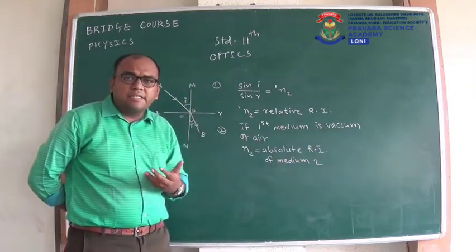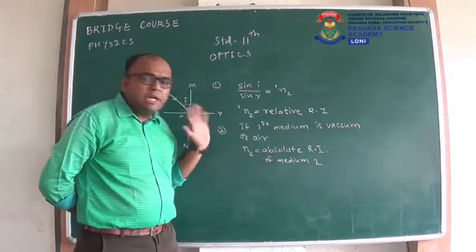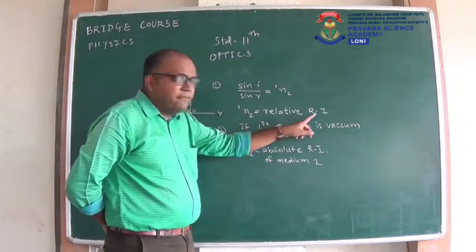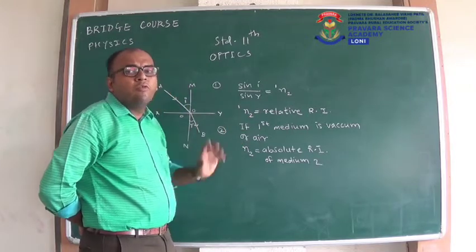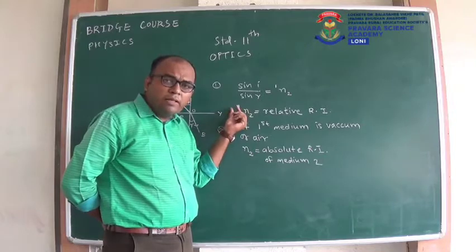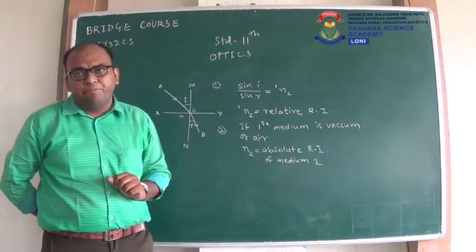And in the opposite sense, we also can say that if the first medium is vacuum or air, there is no need to write 1. So if we write 1, that means this refractive index is the relative refractive index. That means this refractive index of second medium is with respect to first medium. And if the first medium is air or vacuum, there is no need to write this 1. We will say this is the absolute refractive index of the second medium.